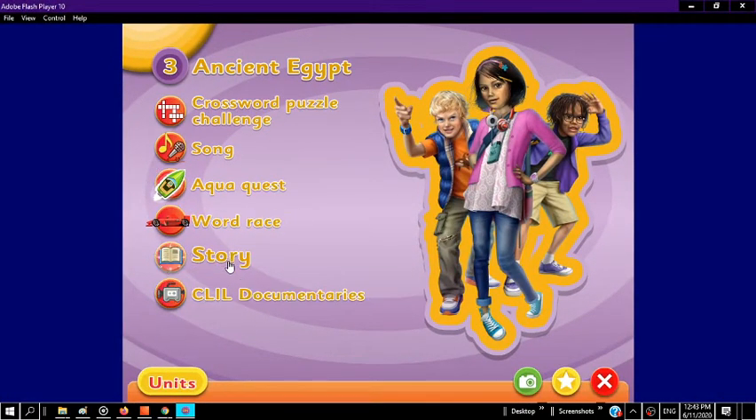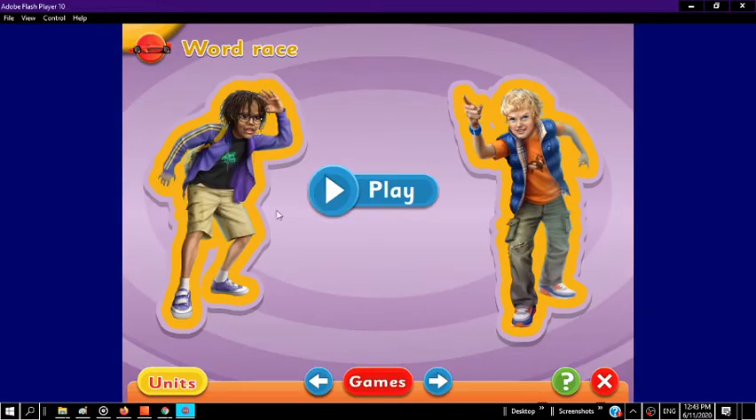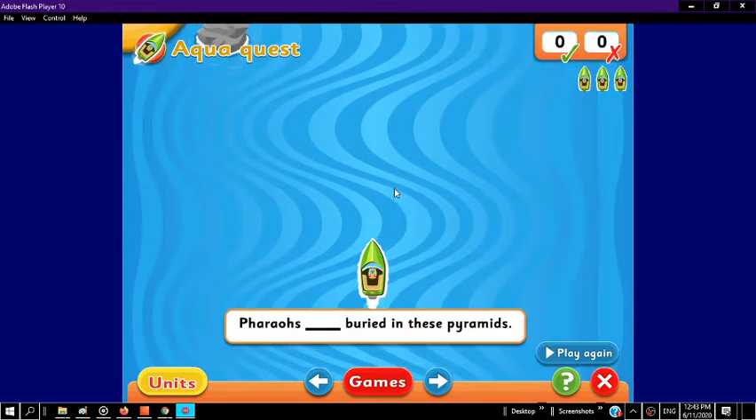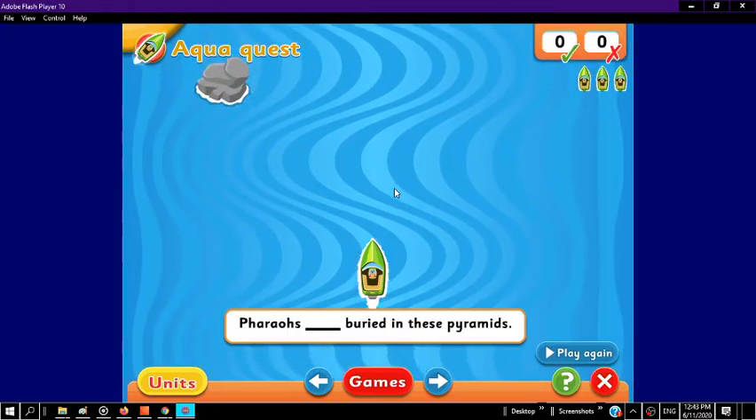There's lots of different games that you can play. Here's a word race. There's a song that you can play. There's lots of different things. But we're going to actually just play the Aqua Quest. Choose a word and complete the sentences. All right. It's important that you read the sentence first.